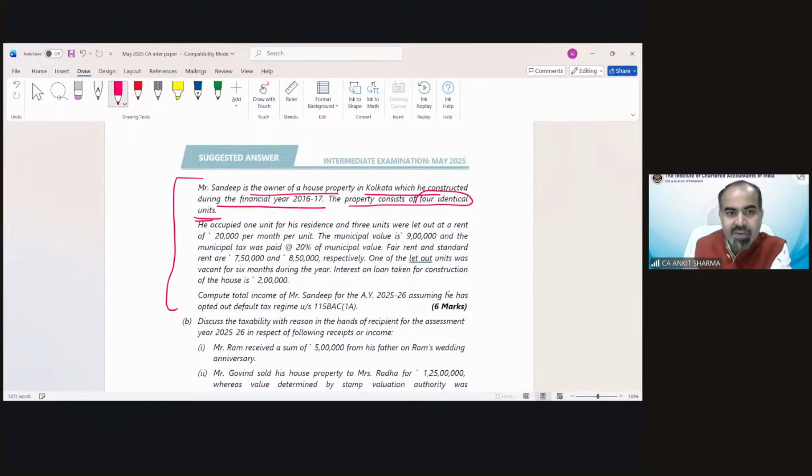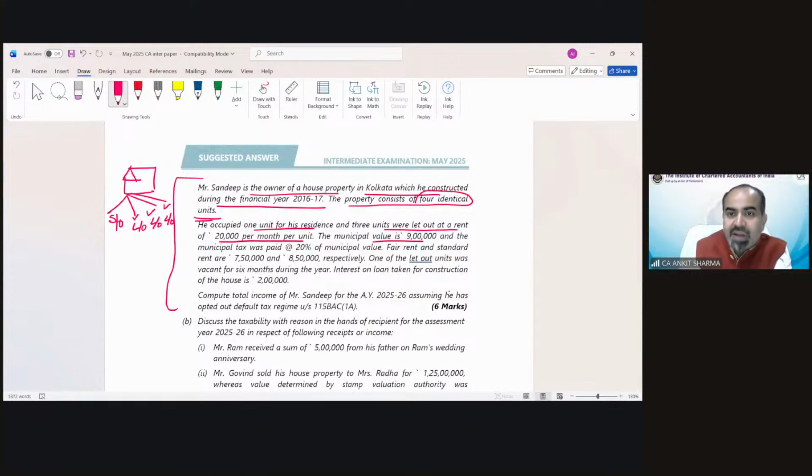So this property has 4 units. Suppose this is the property, having 4 identical units. Identical unit means equivalent. He occupied 1 unit for his residence, so 1 unit is self-occupied. And 3 units were let out at a rent of 20,000 rupees per month per unit. So each unit has been let out for 20,000 rupees per month. So 3 are let out, and 1 is self-occupied till now.